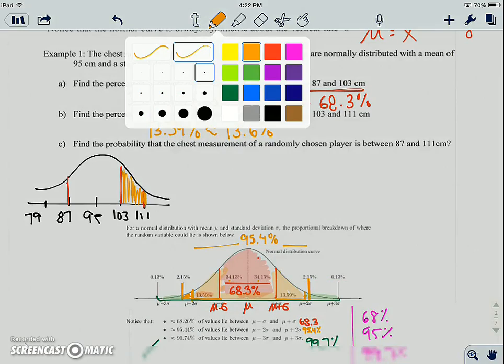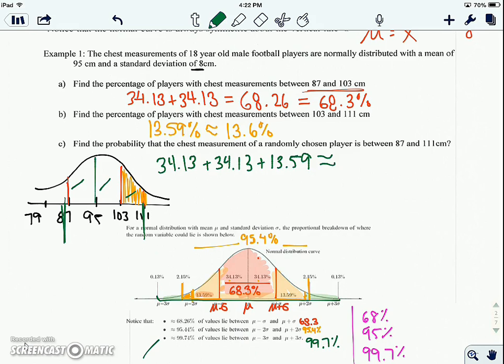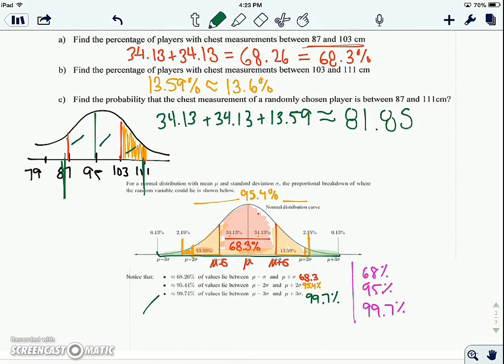Okay. Find the probability that the chest measurement of a randomly chosen player is between 87 and 111. So we'll do this one in green, between 87 and 111. So that's the 2 middle ones, plus the side. So that's 34.13 plus 34.13 plus 13.59. Notice I'm adding them up before I round them, which will give you approximately 81.85%, which of course we would round to